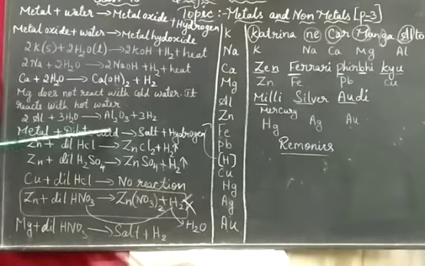Metal plus dilute acid gives you salt plus hydrogen with common metals, except HNO3 acid. HNO3 is an oxidizing agent. It will not form the salt. It forms the oxides and water. Then in this also there is an exception, that same HNO3 with magnesium and manganese, only those two metals. Only with these two metals, this same HNO3 will give you salt and hydrogen.